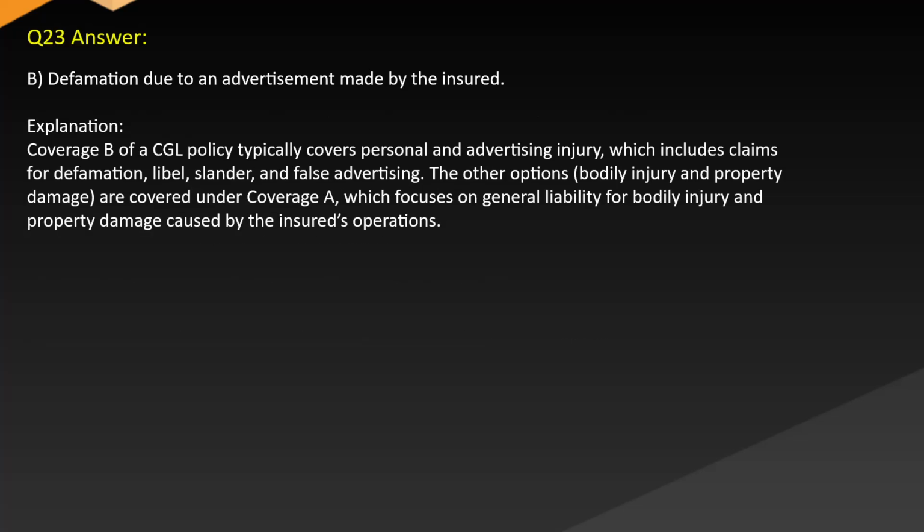Answer: B. Defamation due to an advertisement made by the insured. Explanation: Coverage B of a CGL policy typically covers personal and advertising injury, which includes claims for defamation, libel, slander, and false advertising. The other options, bodily injury and property damage, are covered under Coverage A, which focuses on general liability for bodily injury and property damage caused by the insured's operations.